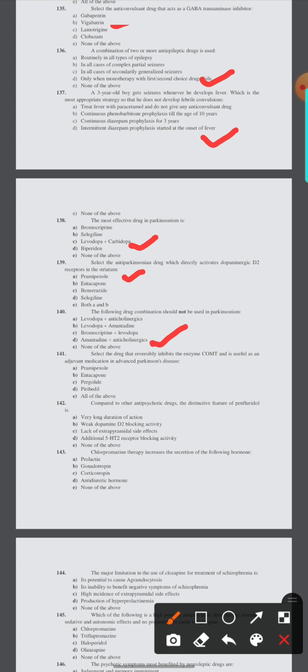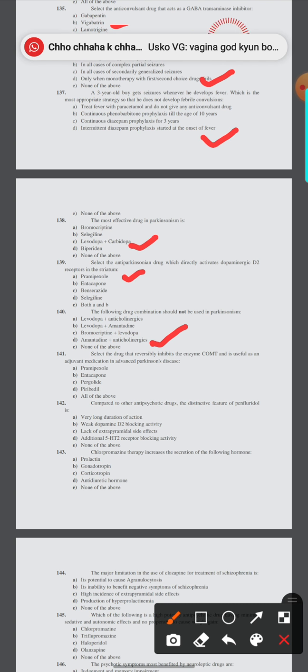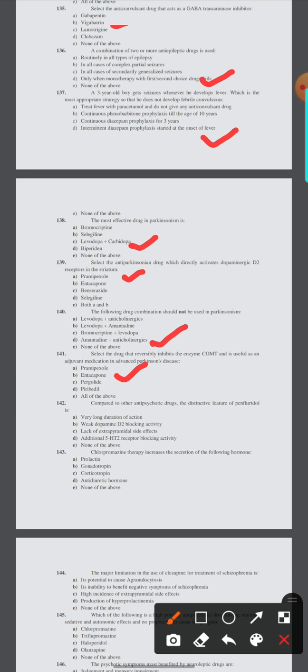141. Select the drug that reversibly inhibits the enzyme COMT and is useful as an adjuvant medication in advanced Parkinson's disease. Option: pramipexole, entacapone, pergolide, pyridoxine, or all of the above. 141 is B, entacapone.